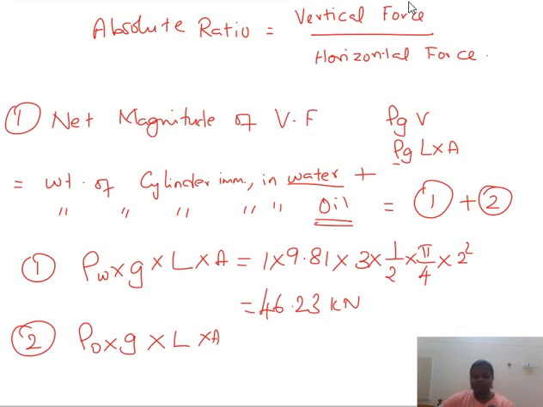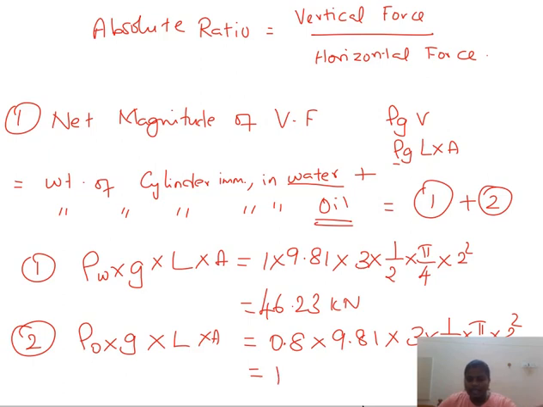So, we can write the equation, and we can write the value as what is the density of oil. The density of the oil is nothing but the specific gravity of oil, which is clearly given in the problem as 0.8, and g is going to be 9.81, and the length of the cylinder is not going to be changed. So the length of the cylinder is 3, and what about the area? Just one fourth of the circle. So 1 by 4 into pi by 4 into 2 squared. And this I have already calculated. So the value will be 18.49 kilonewton.